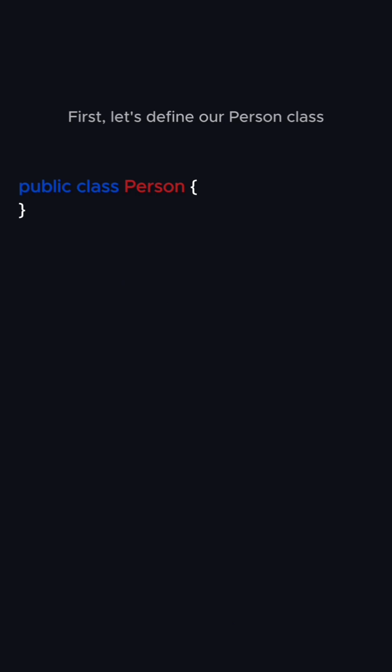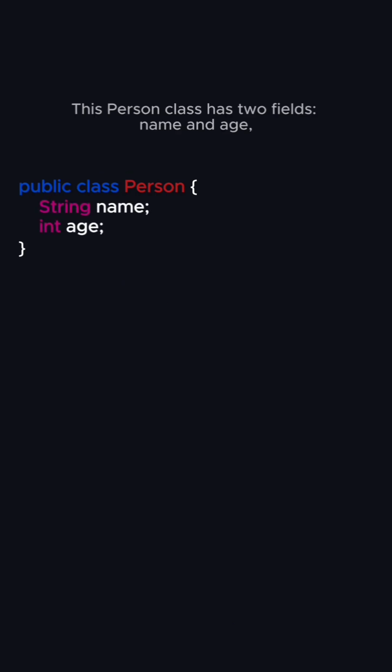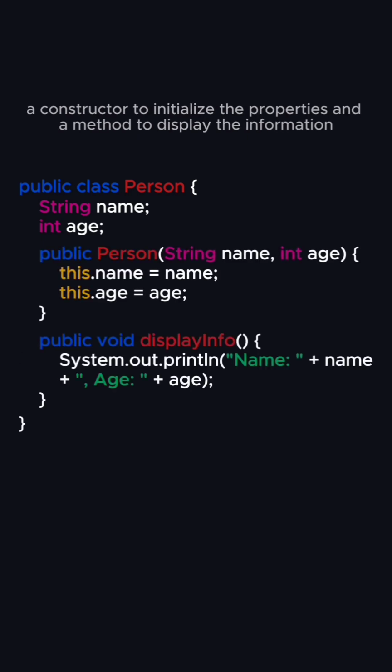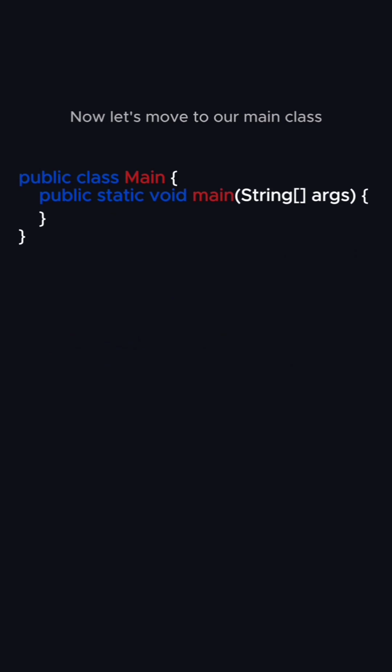First, let's define our Person class. This Person class has 2 fields, name and age, a constructor to initialize the properties and a method to display the information. Now let's move to our main class.